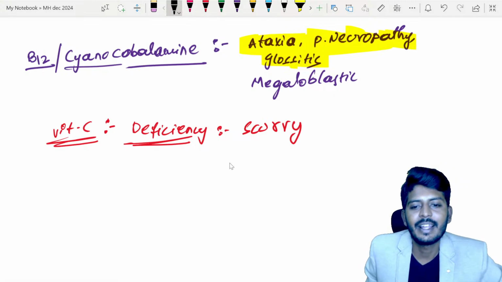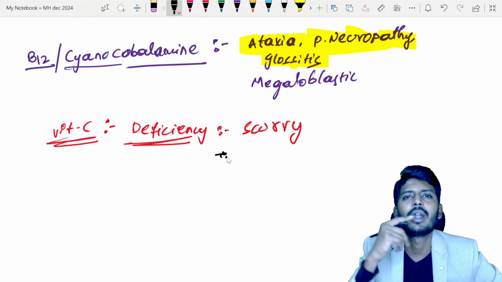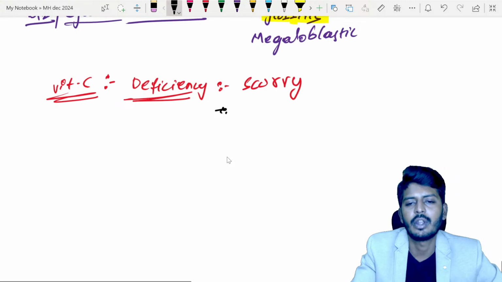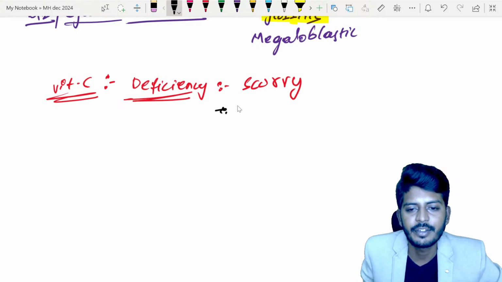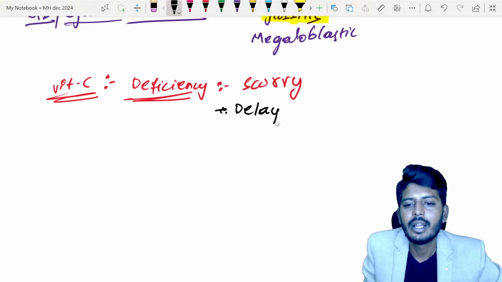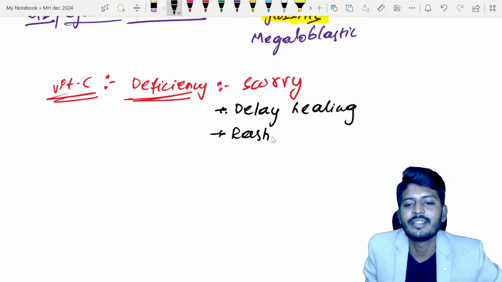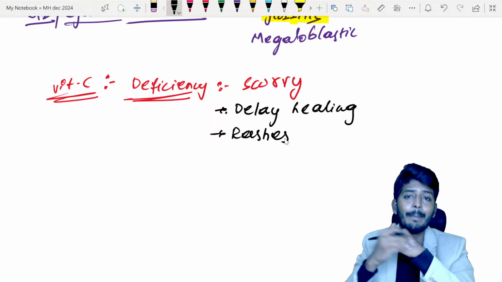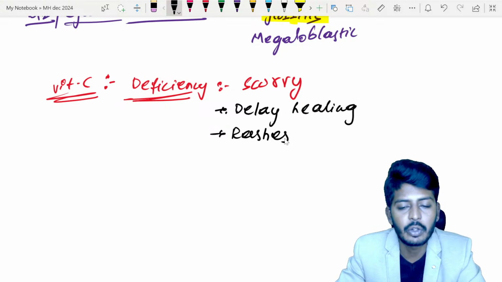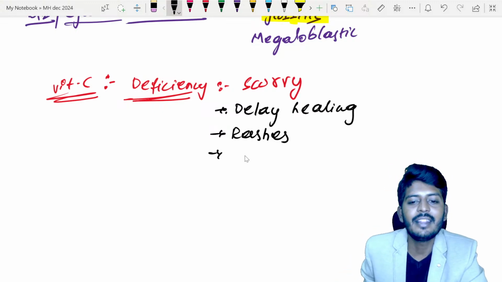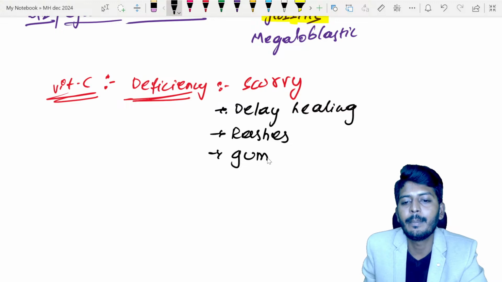Whenever a patient has scurvy, everyone remembers only one clinical feature, gum bleeding. No, it is not just gum bleeding. There are other clinical features. Delayed healing, very slow healing of wounds. Then the child will also have rashes in the skin, which are due to small hemorrhages into the skin. Then there is gum swelling and gum bleeding.